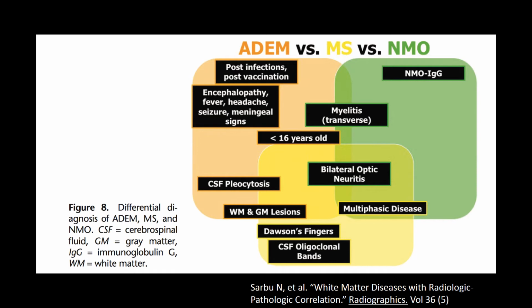Optic neuritis can rarely be seen in ADEM as well. NMO and multiple sclerosis can both be multiphasic, as we saw in our case sample we already went through. And then there's CSF pleocytosis, which can occur both in ADEM as well as multiple sclerosis.